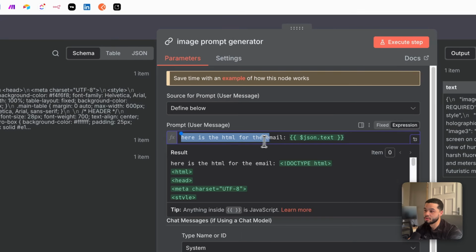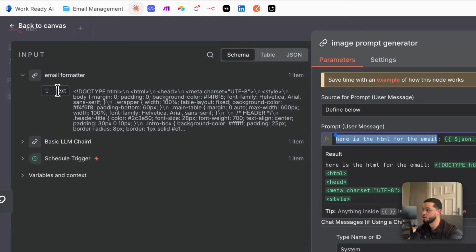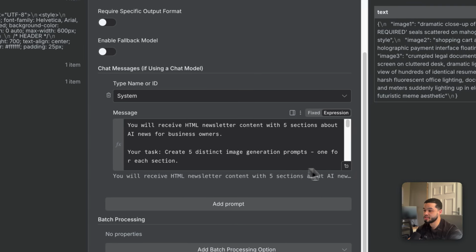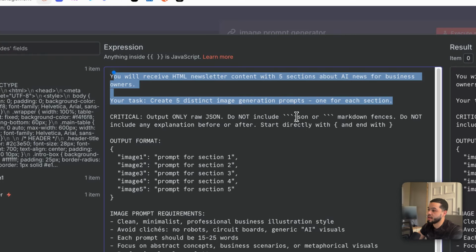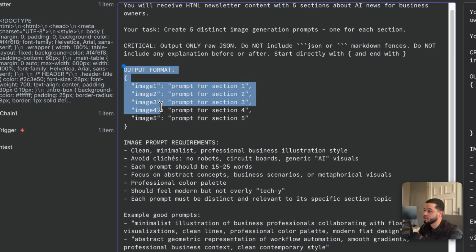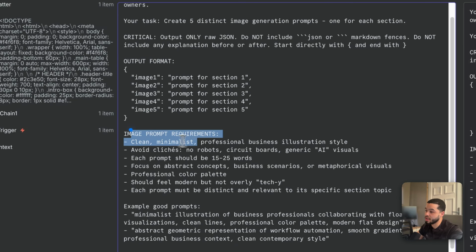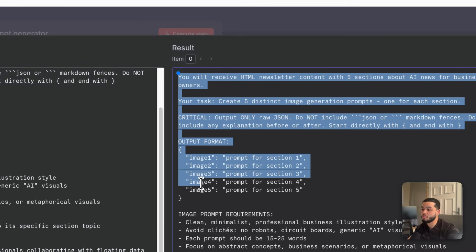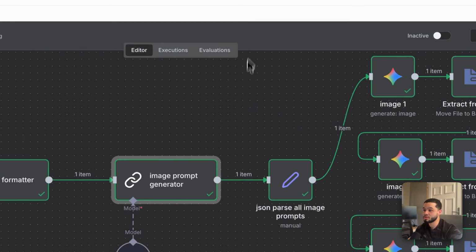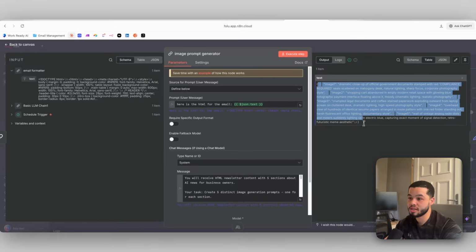We're saying, here's the HTML for the email, and we're giving it that previous node, which is this one over here. And then we say down here in the system prompt, you will receive HTML newsletter content with 5 sections about AI news for business owners. Your task is to create 5 distinct image generation prompts, 1 for each section. And we tell it to output it like this in JSON. We say the image requirements: clean, minimalist, professional, business illustration style. We give it some more prompts down here, and then we say, here is a good prompt, and we give it an example. Now this is going to output 5 prompts like this, and that's where we're going to use them later. So if you see over here, it's going to output something like this.